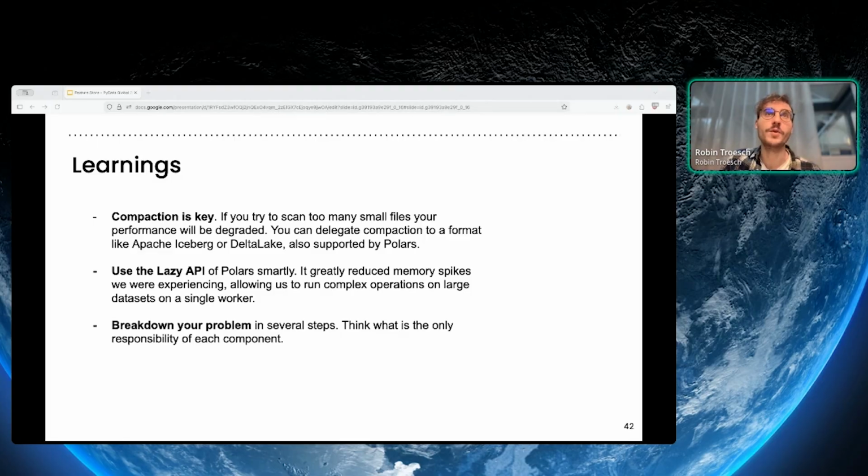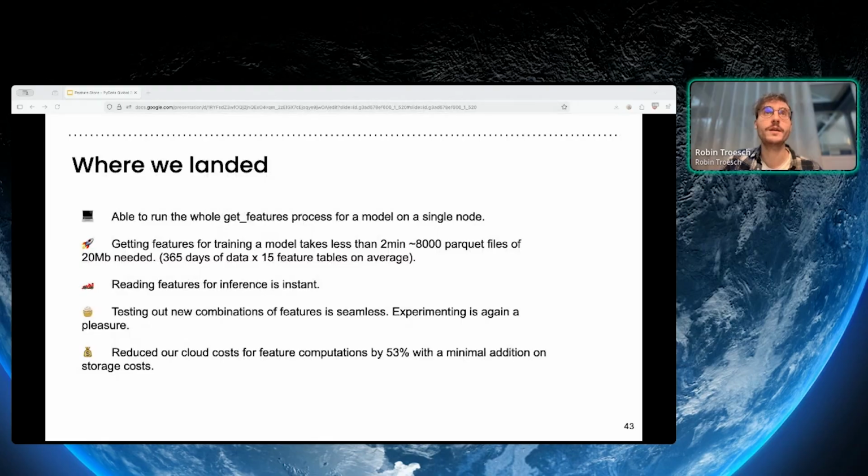And finally, one of our most important learnings was to break down our problems into several steps. Think of what is the only responsibility each component needs to do. Don't try to solve all our responsibilities together. And where we landed is that we're able to run the whole get features process for a model on a single node, and that could be on our computers.